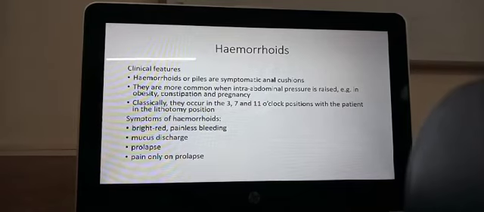Okay. Symptoms of hemorrhoids are bright red painless bleeding, or you can have mucus discharge, or you may have some prolapse of the hemorrhoids, and the pain occurs only when the hemorrhoids are prolapsed, and if they become clotted. The prolapsed hemorrhoids are painful usually because of clots.